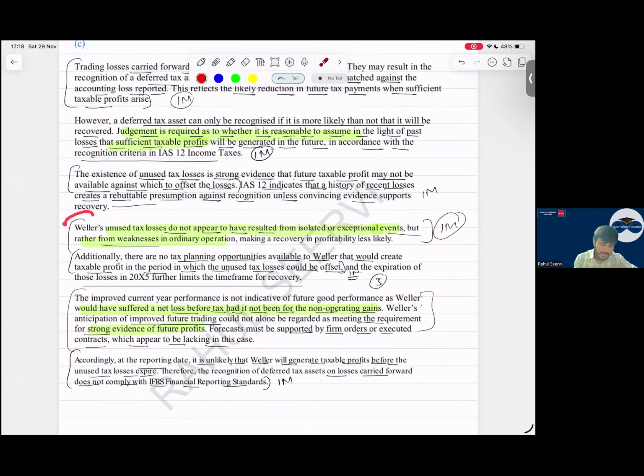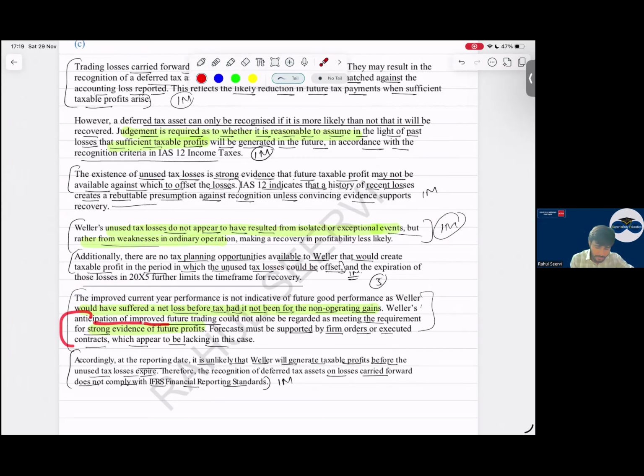Then you can mention that the unused tax losses does not appear to have a result from isolated or one-off event. So it seems that the business of the company is bad, even though you're not able to, but you can mention that this one point is very good point to link it to the case. Additionally, there are no tax planning opportunities available to W that would create taxable profits. So it's difficult to recognize deferred tax asset or to utilize the tax losses, as well as the loss is expiring by 2000x5. Further, there is a limit. Then you can mention about these.